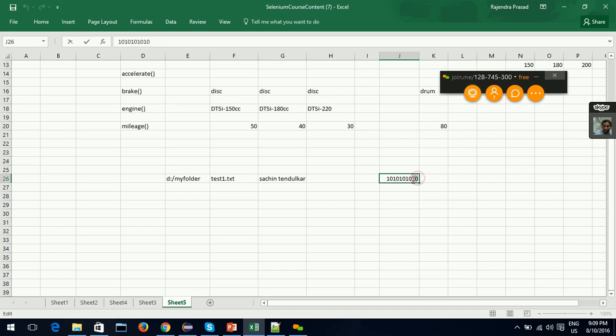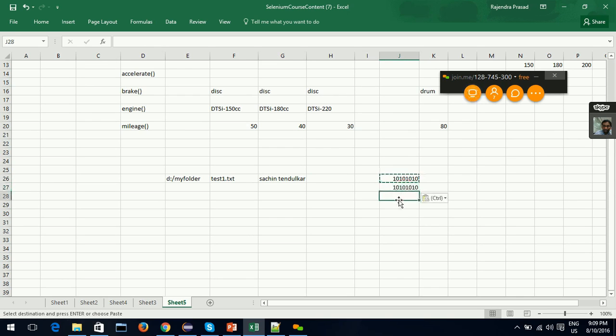How many bits are there? 2 4 6 8. In fact, data is stored as bytes. Even though the bit is the smallest entity, in general data is stored as bytes. That is, a byte is equal to 8 bits, right? Now suppose this complete data takes some 20 bits or some 5 bits.